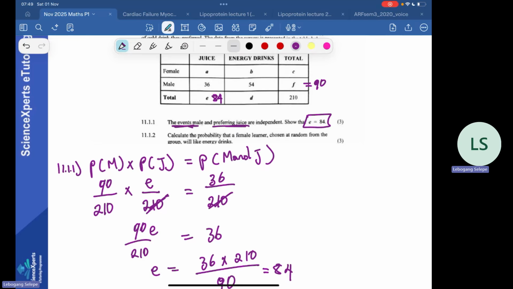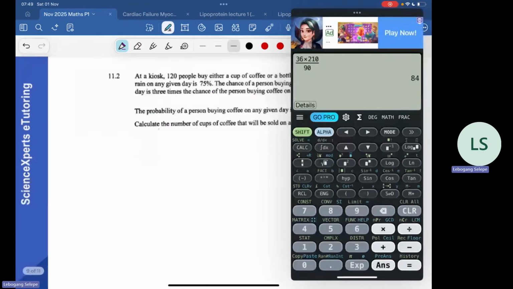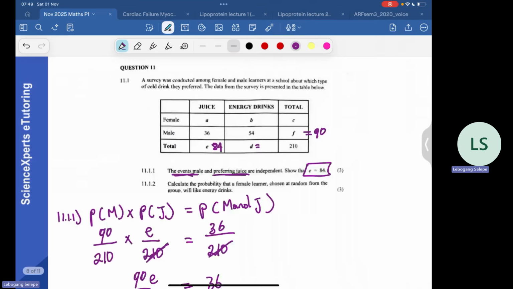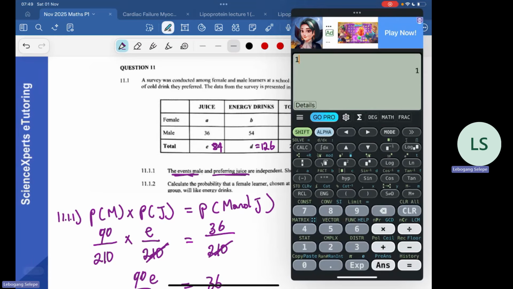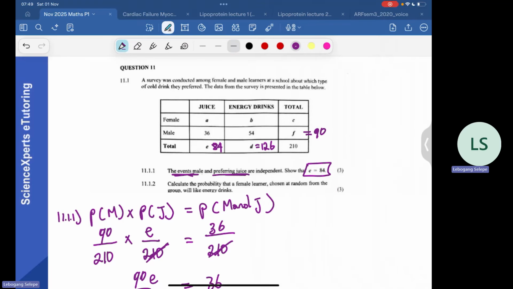So if here it's 84, we can then find the value of D. It's going to be simple. It's going to be 210 minus 84. 210 minus 84, that's 126. So we know that here it's 126. Then we can also find the value of B. It's going to be 126 minus 54. 126 minus 54, that's 72. The value here is 72.